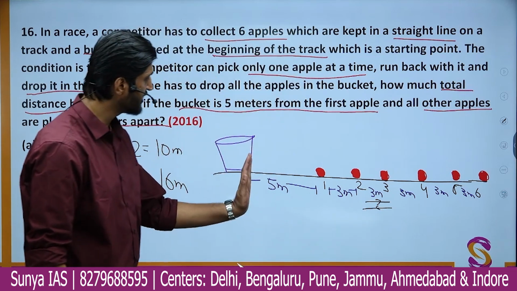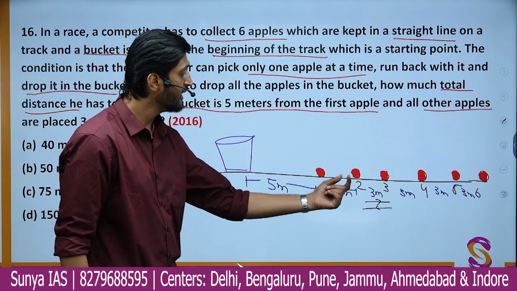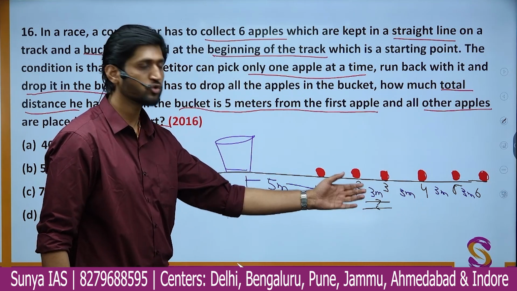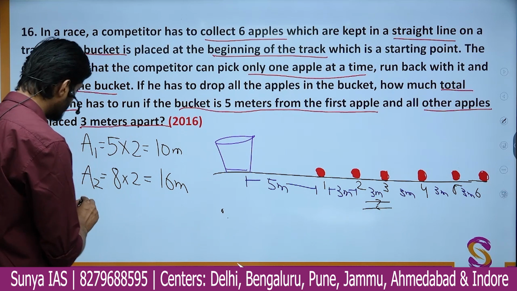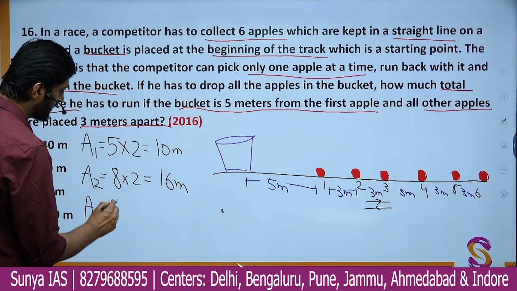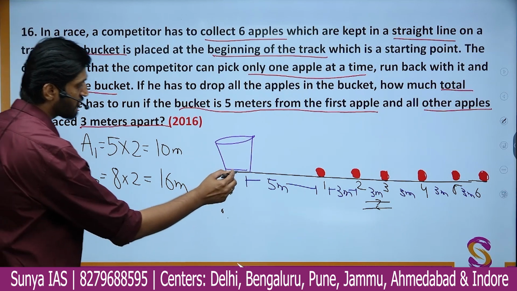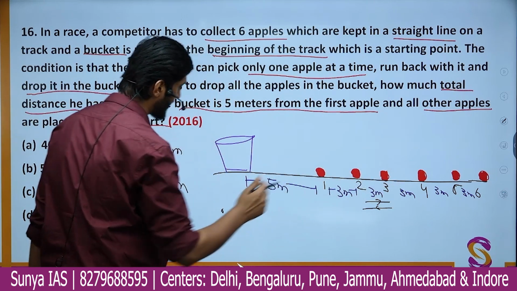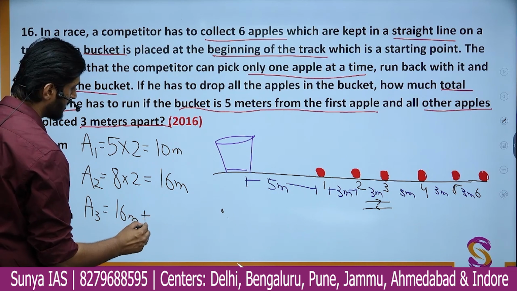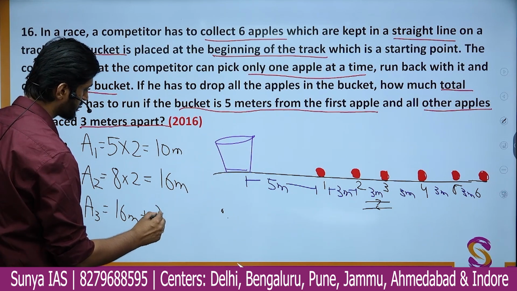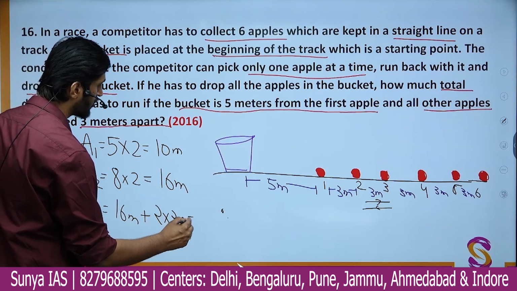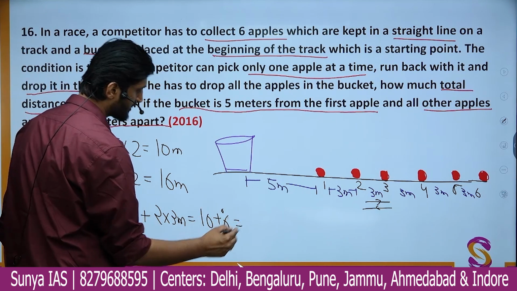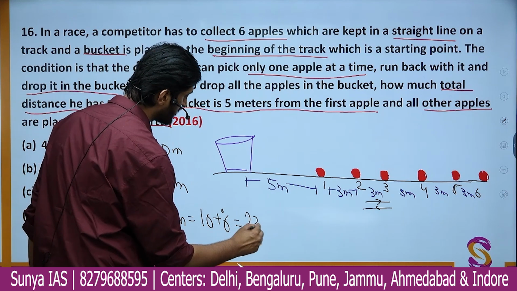So for A3 you can write 16 meter, which was the distance to reach apple 2, plus 3 meter forward and 3 meter back, that is 2 into 3 meter, so the overall distance becomes 16 plus 6, that is 22 meter, right?